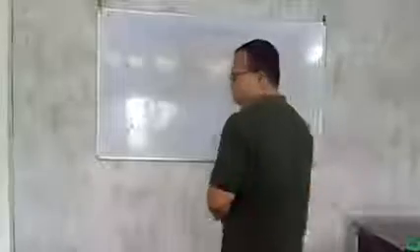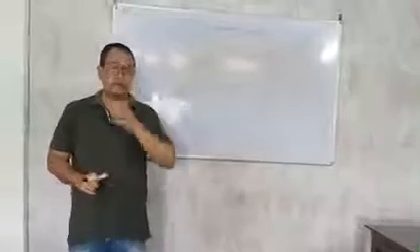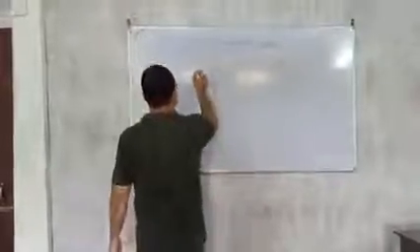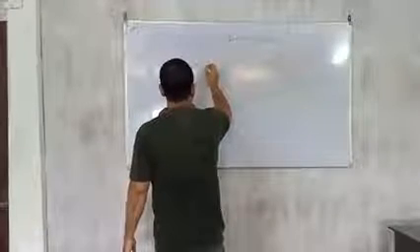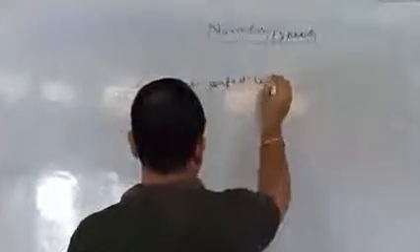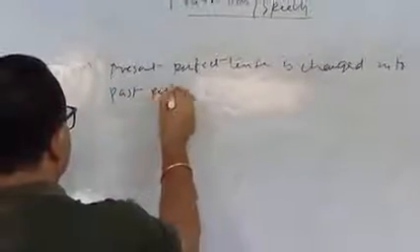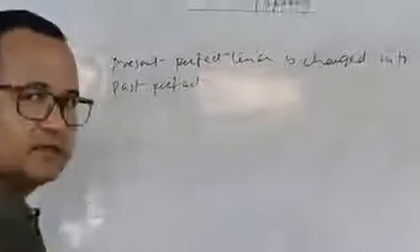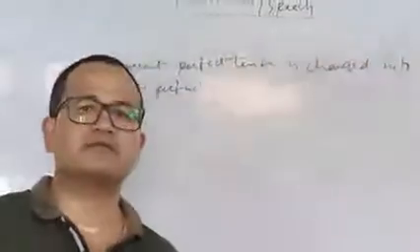Now the third example. If the tense of the reporting verb is past, then what happened? The present perfect tense is changed into past perfect. So if the tense of the reporting verb is past, then the tense of the reported speech is changed from present perfect to past perfect.